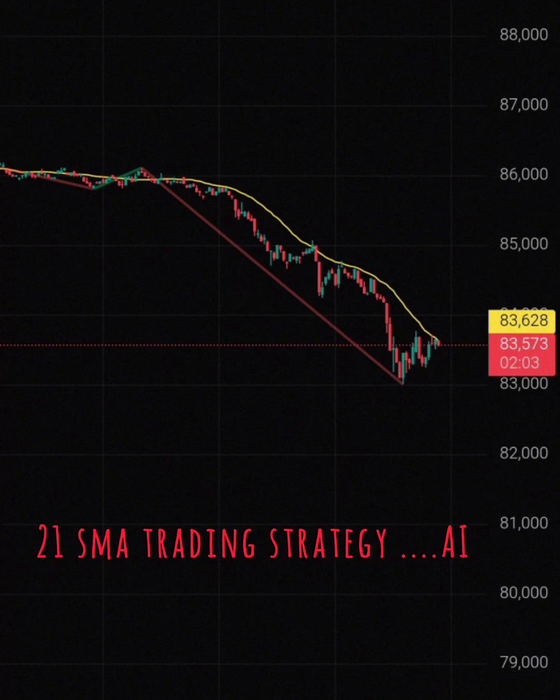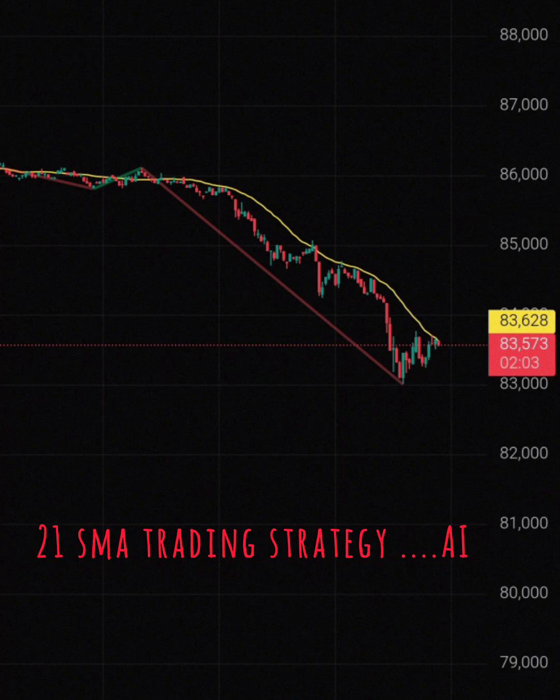The 21-period simple moving average, SMA, is a widely used technical indicator in trading due to its ability to provide insights into short to medium-term trends. Here's why it's important.